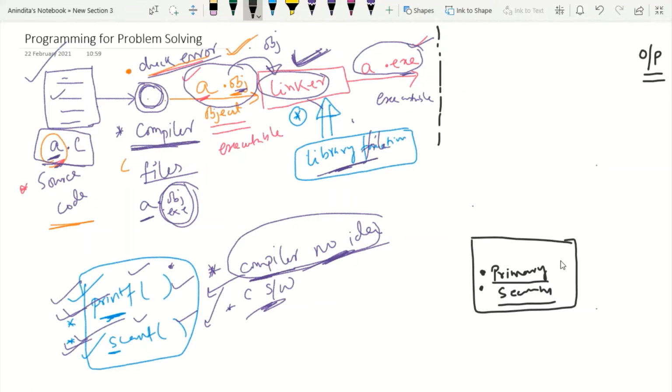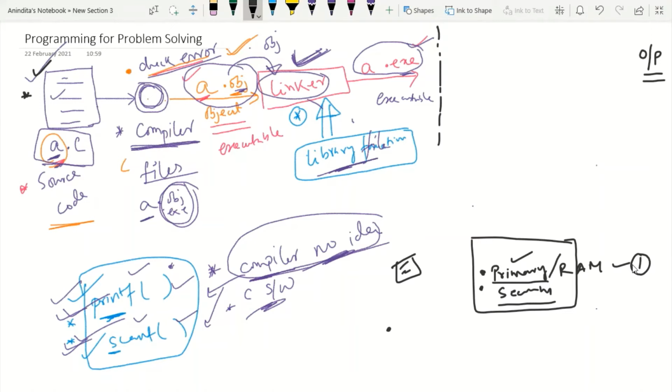In the case of primary memory, I am talking about the RAM, and for secondary memory, you can think of the hard disk. From today onwards, please make a note: if we want something to execute, we need the help of primary memory. This is the most important point that you have to understand. If you want to execute any program, you have to use your RAM. You cannot use secondary memory. This is your first point.